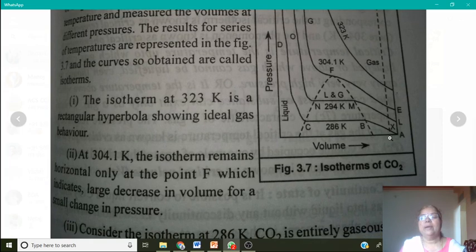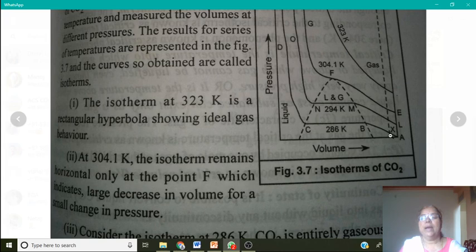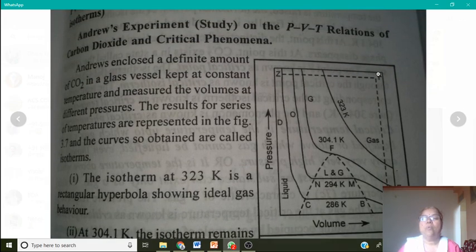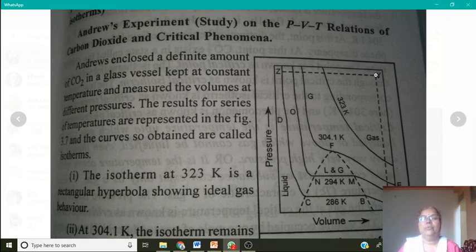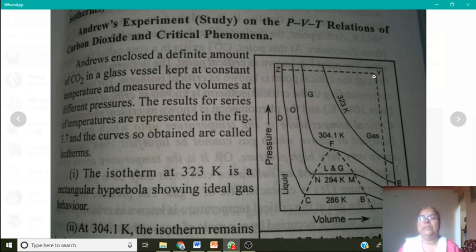At this X point we have CO2 in a gaseous state, and if we increase the temperature and pressure of this definite volume of gas up to this Y point, we have a certain pressure and temperature, and remember this temperature is above the critical temperature.